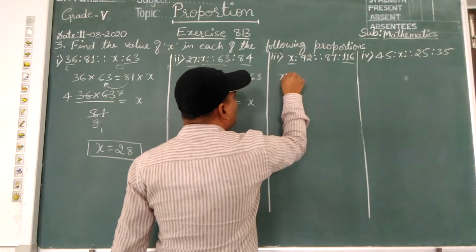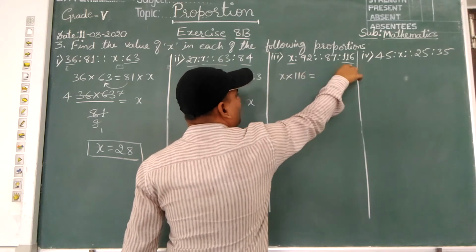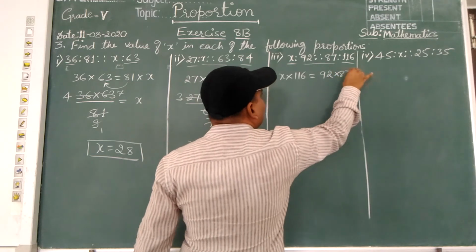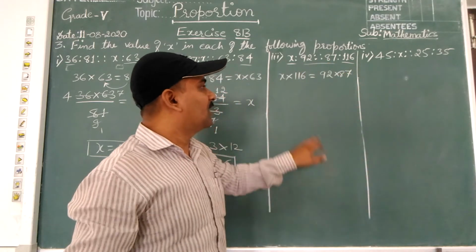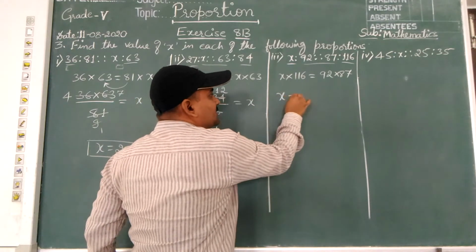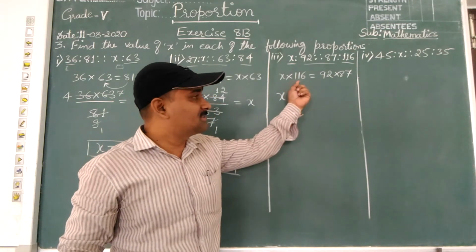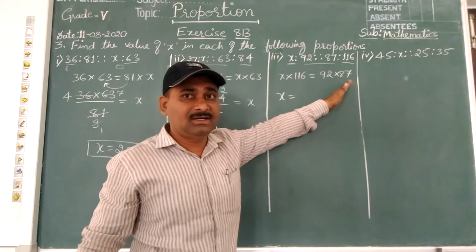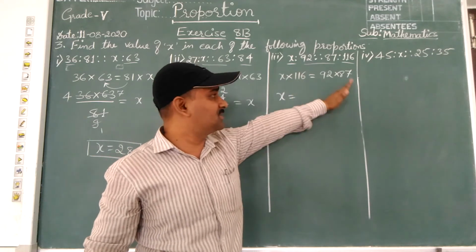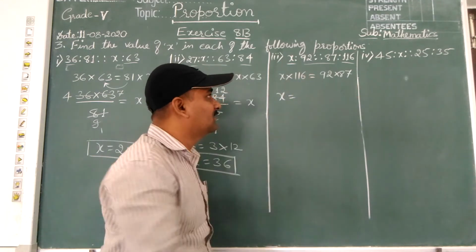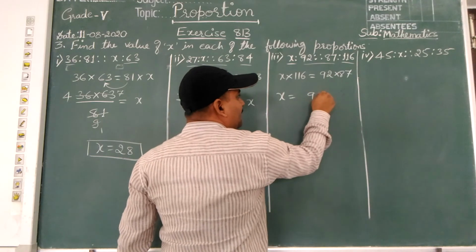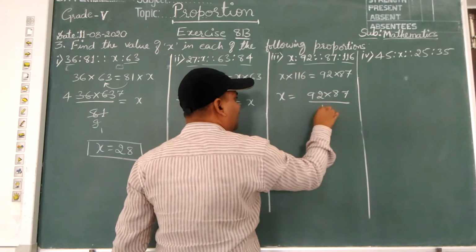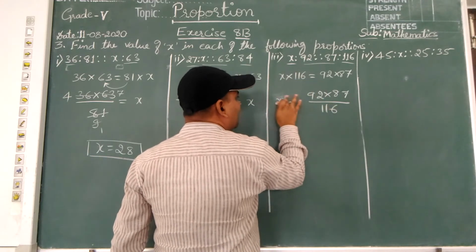x into 116, product of extremes, product of means, product of middle terms. Okay, now I want the x value. Children, this time this right hand side value 116 I should send to the left hand side to get the x value. So this will come to the denominator, 92 into 87 kept as it is, and 116 will come down.